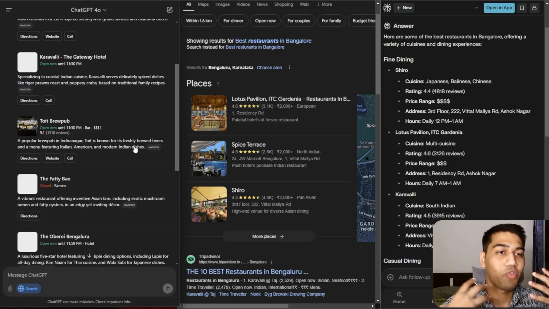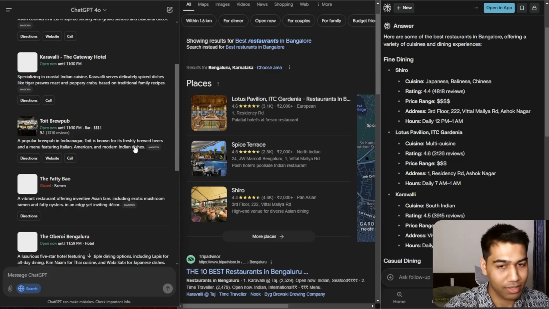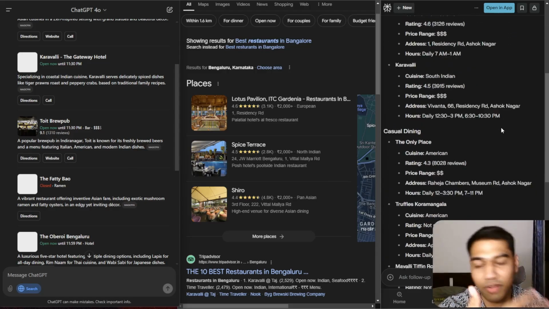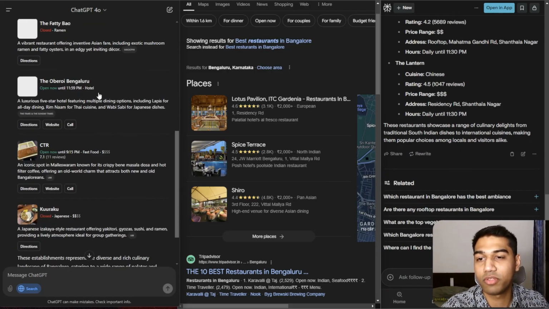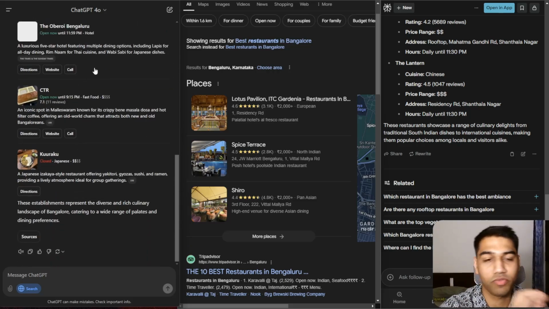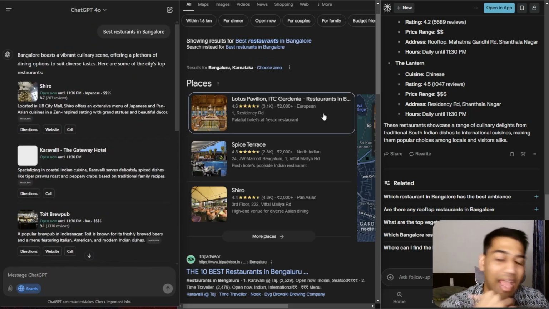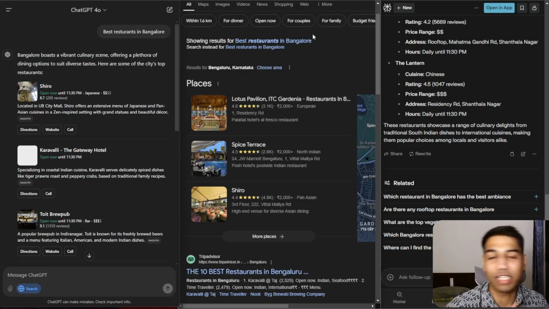I'm thinking from a search engine perspective, I want to just look at stuff. Okay, this is the cuisine and everything. It's a very structured response. This looks much more like a natural response from GPT. So I would give it very simply, ChatGPT wins this one.